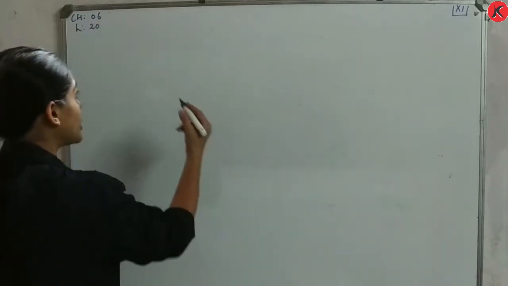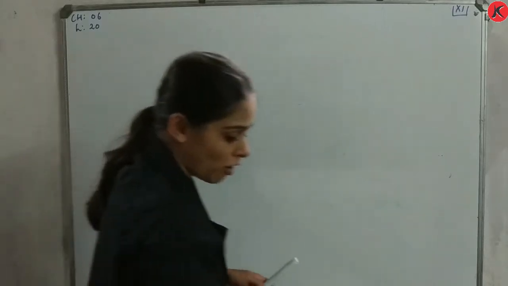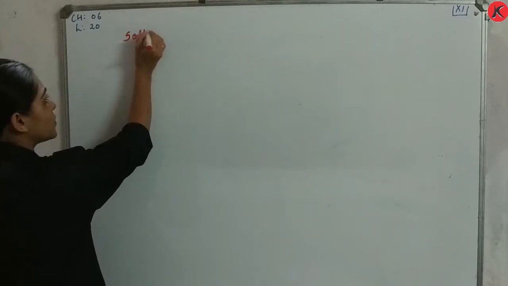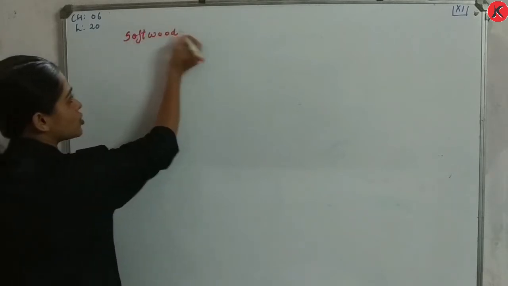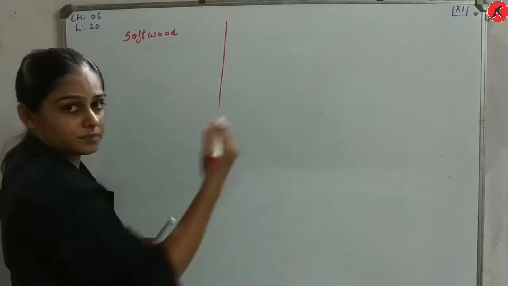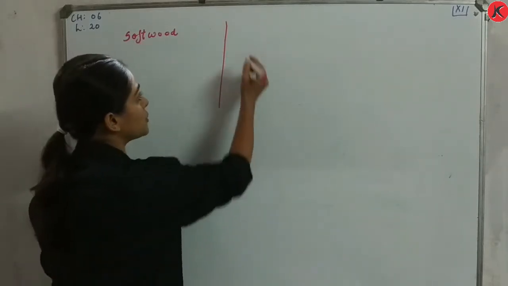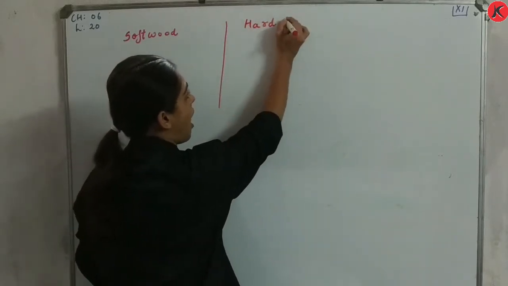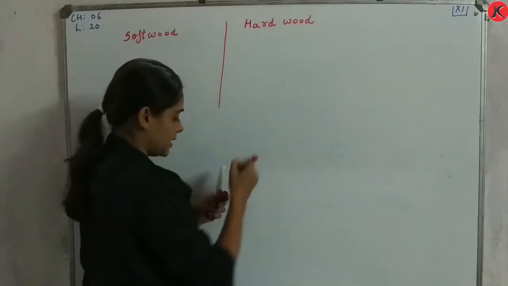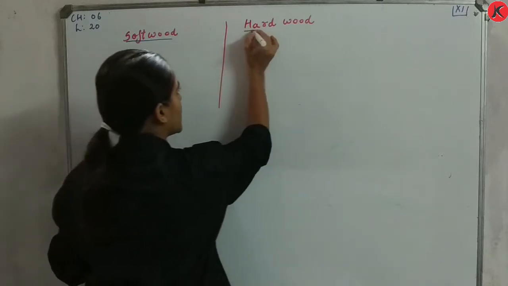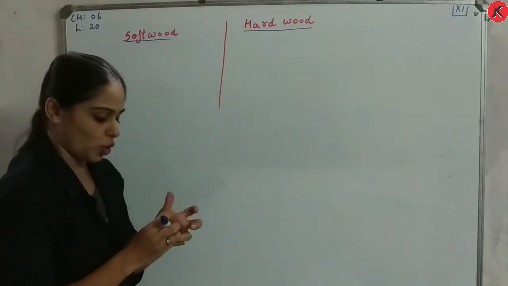Dear students, in this video we are going to see another type of wood, and that is softwood. I am making this in terms of difference. So this is softwood, and if this is soft, then what will the other be? It will be hardwood.